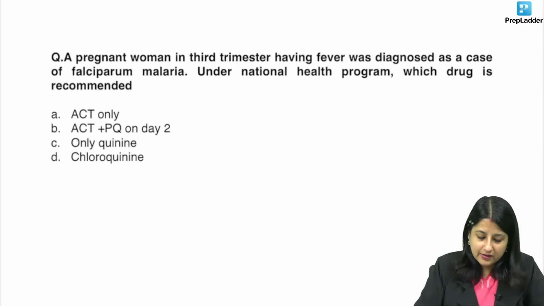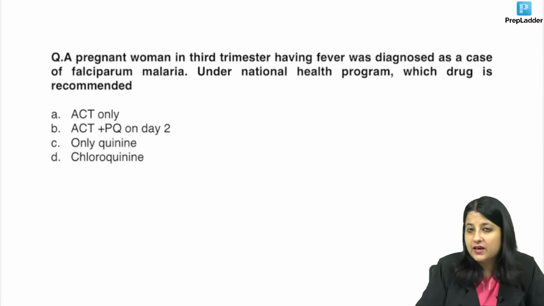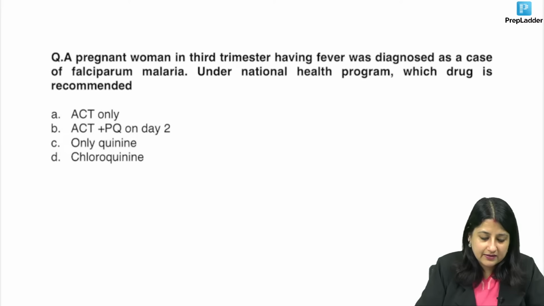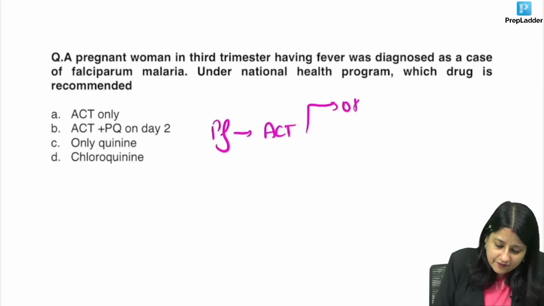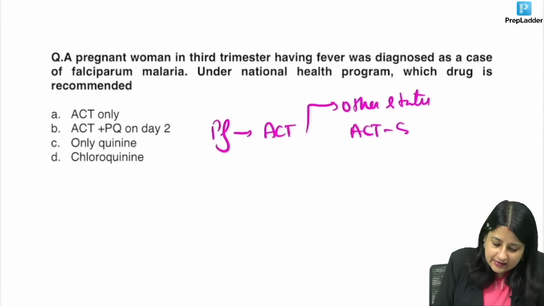A pregnant woman in the 3rd trimester having fever was diagnosed as a case of falciparum under NHP. Which drug is recommended? Now, this one is important for INI-CET also, NEET PG also, all the other exams. They do ask treatment of malaria. So you have to know Plasmodium falciparum. The treatment is ACT, guys. If it is other states, it is ACT SP.